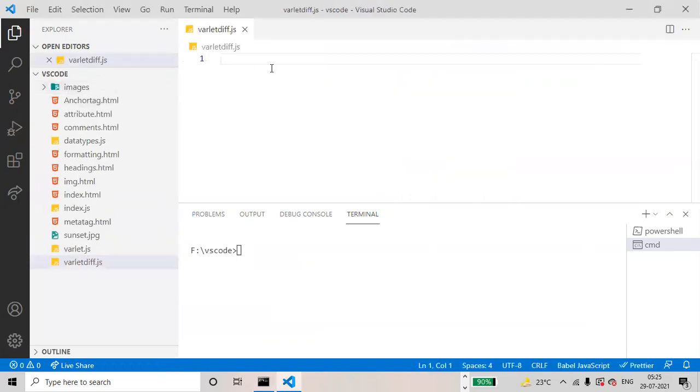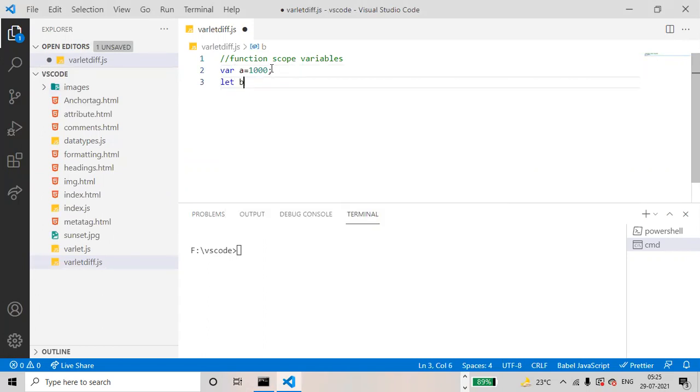Okay, now function scope variables. Okay, var a equals to 1000, let b equals to 2000.